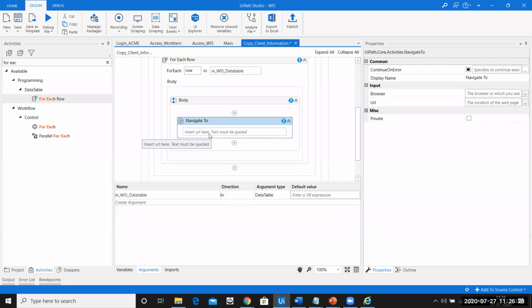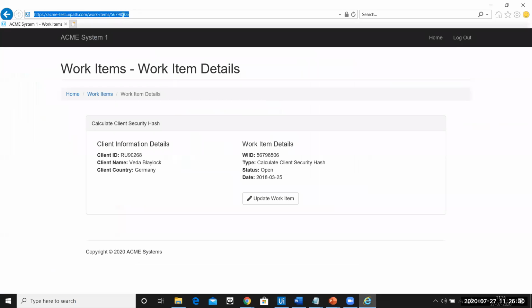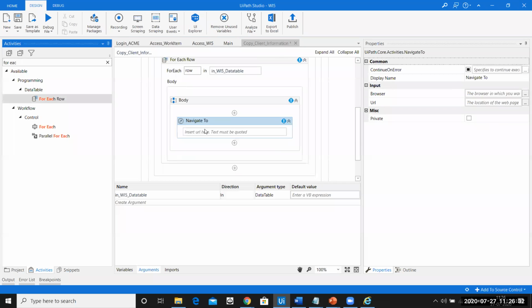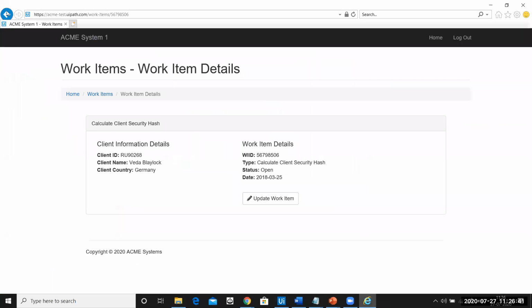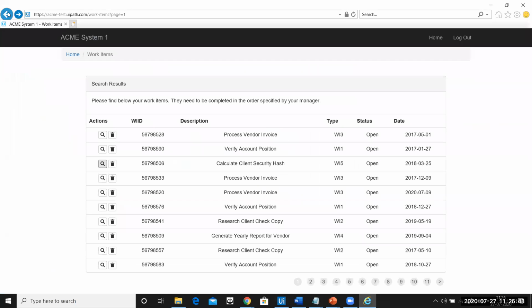Now, let me copy the entire URL from here and paste it over here within the double quotes. What is going to change is this element. I'll have to change this WI element because this is the WI element that is going to be appended.